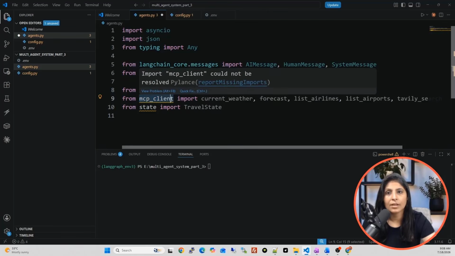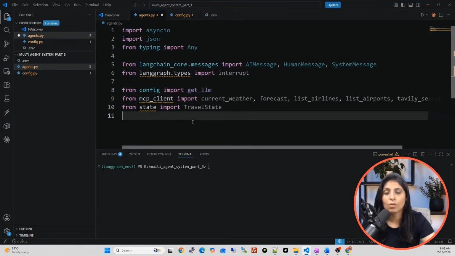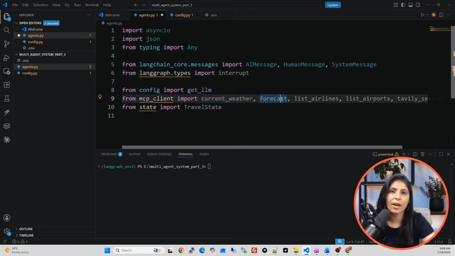From mcp_client, so you will create one more file with the name of mcp_client.py, and in that file we have these functions. So in our last class, we created one Python file with the name of mcp_client.py, and in that file we created all these tools, all these functions. See, current weather and forecast. These two tools are the tools of which MCP server? This weather MCP server. Then list airlines and list airports. Which MCP server is providing us the details related to flights?